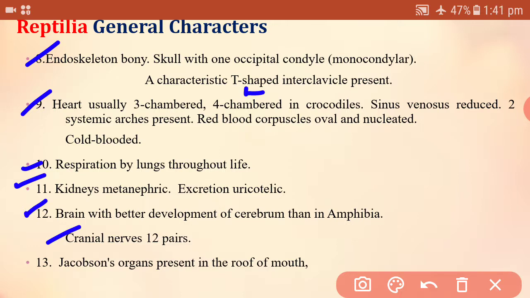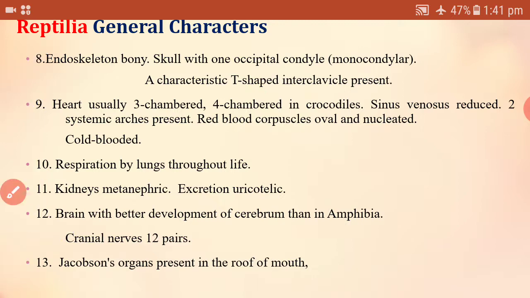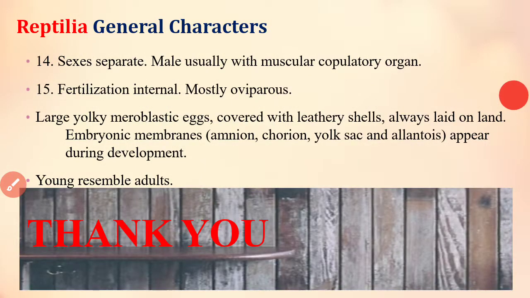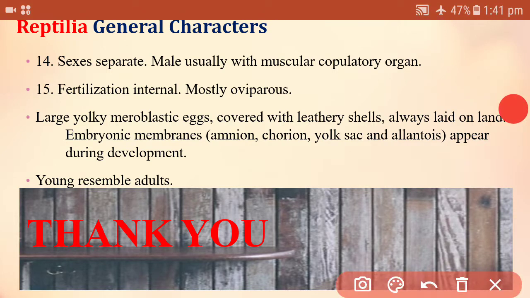Jacobson's organs are present in the roof of the mouth, a sensory organ with the help of which the organism can detect chemical changes, and which is also useful for communication. Then some remaining characters: sexes are separate, male and female are separately found. Male usually has a muscular copulatory organ. Fertilization takes place inside the body, that is, internal fertilization.